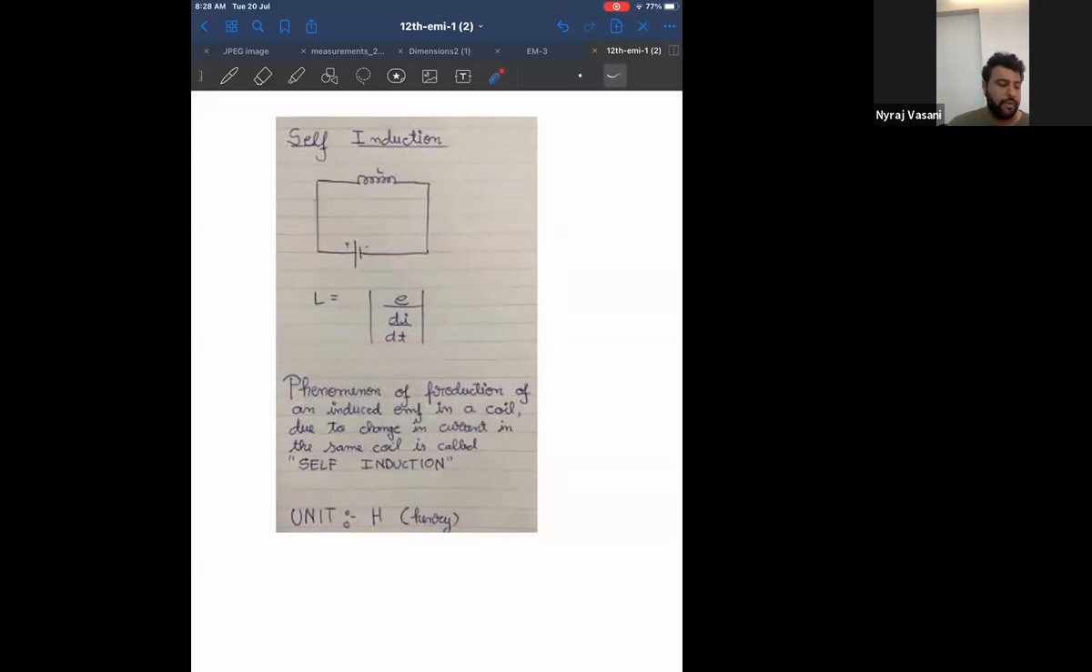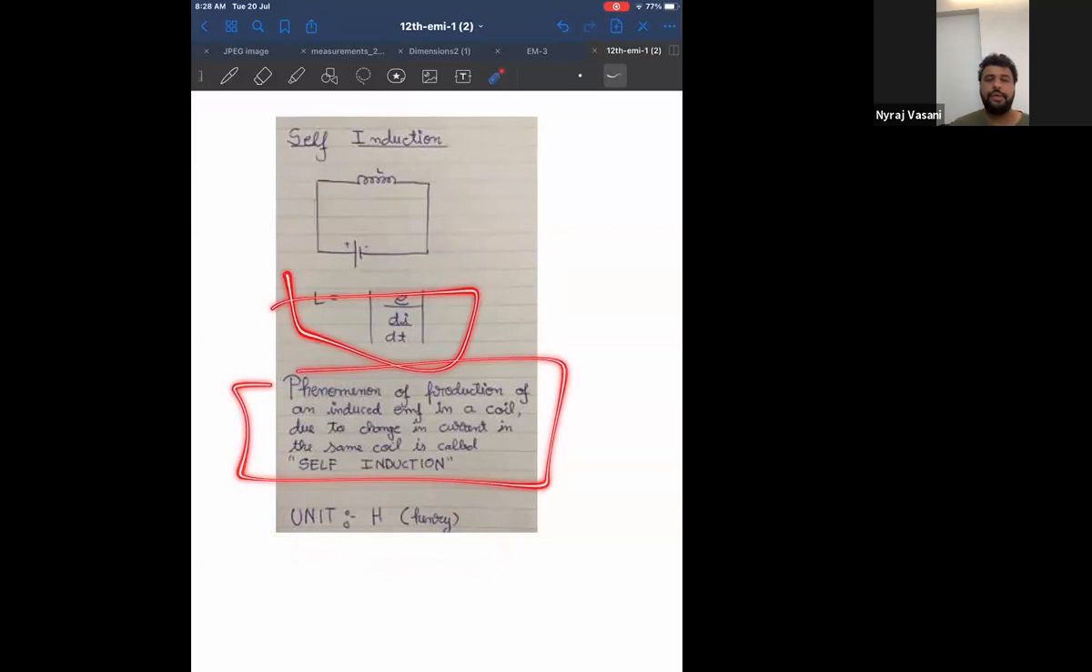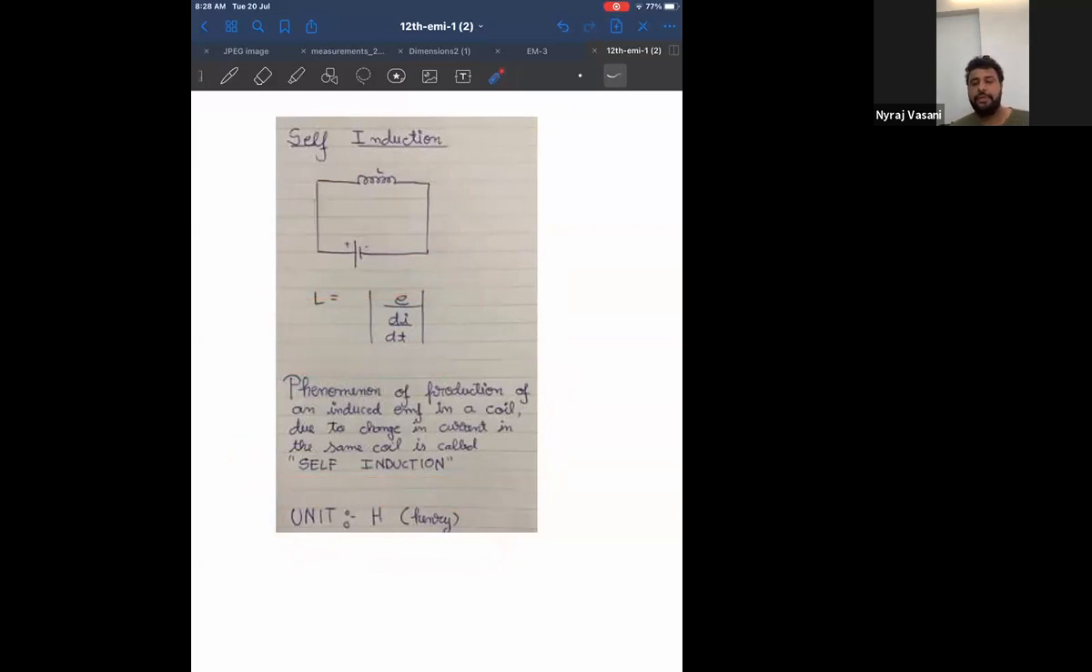Okay. So you have drawn the diagram. You have written the unit. Now write the formula and write the definition. Definition is nothing but the formula in words. Start.